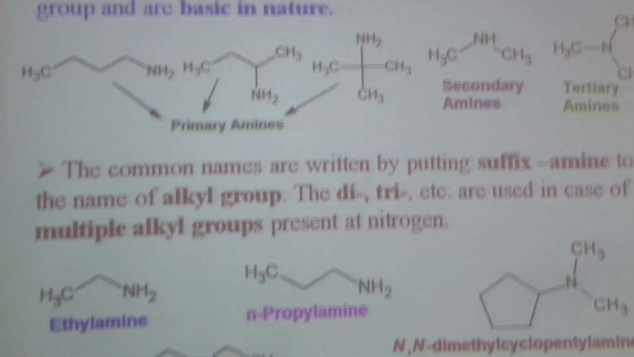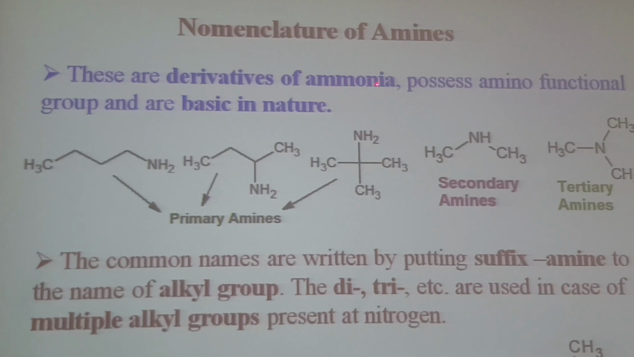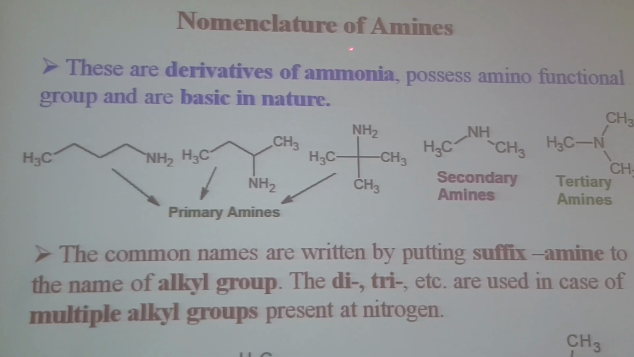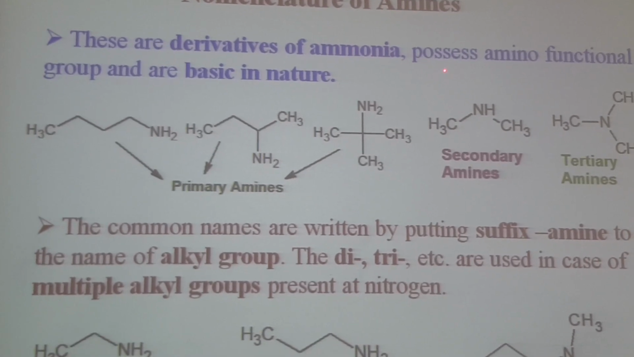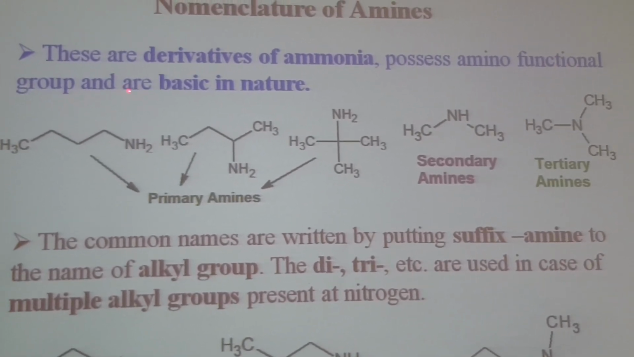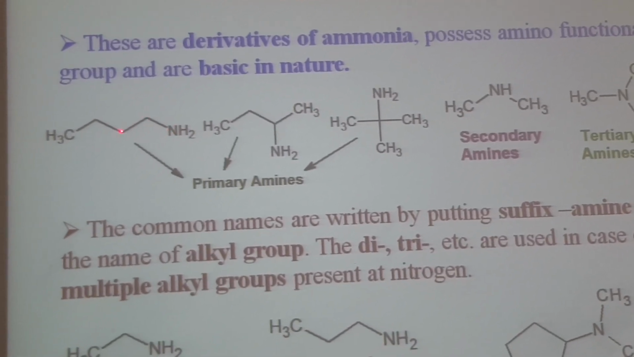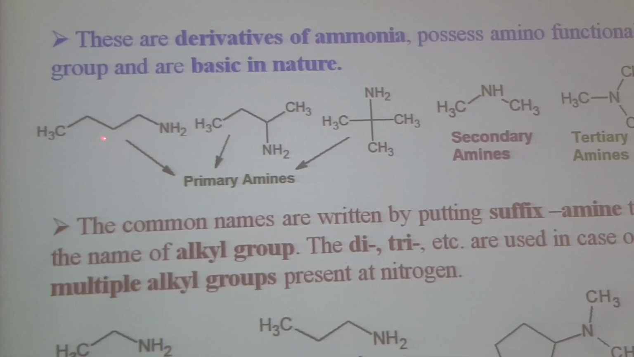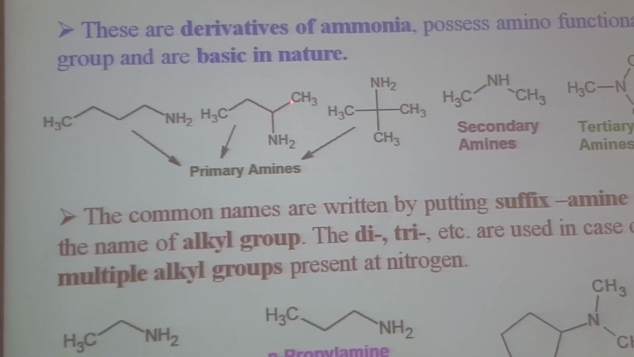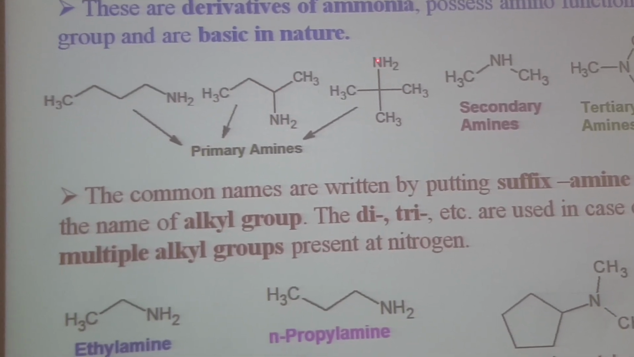Next class is nomenclature of amines. These are derivatives of ammonia. From NH3 you replace hydrogen with alkyl groups. They possess the amino functional group and are basic in nature. For example, here we have NH2, where the hydrogen is replaced with a four-carbon group. It is butylamine. Here we have carbons 1, 2, 3, 4, with NH2 attached at this carbon.